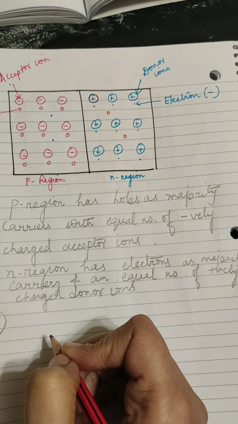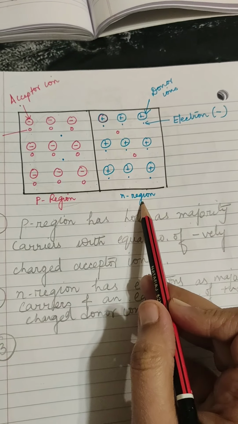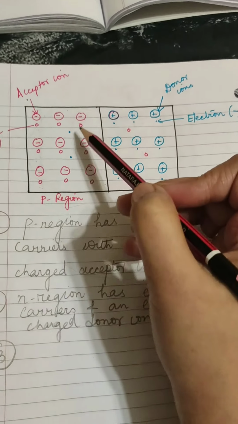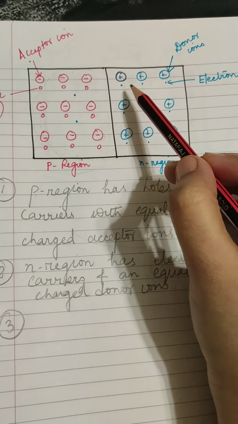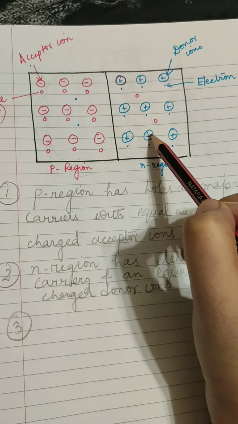Now, you can see the p region has holes as majority charge carriers with an equal number of negatively charged acceptor ions. So the p region as a whole is neutral. Similarly, the n region has electrons as majority charge carriers with an equal number of positively charged donor ions. So the n region as a whole is neutral.